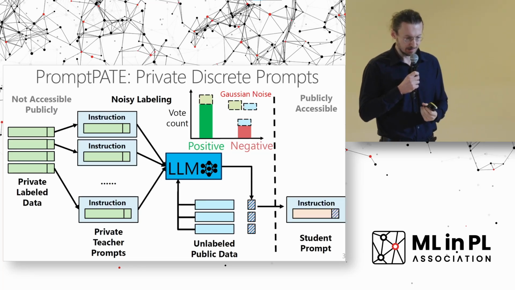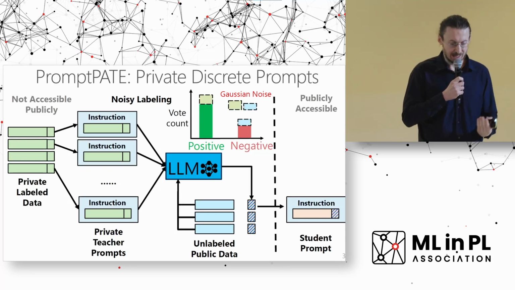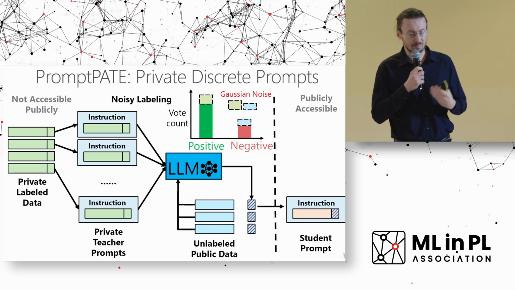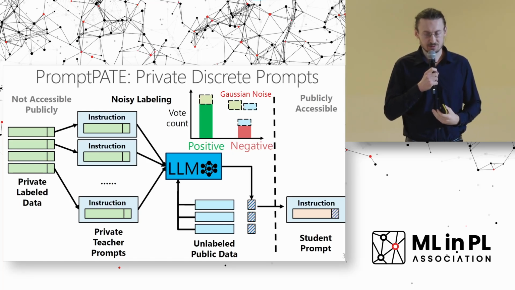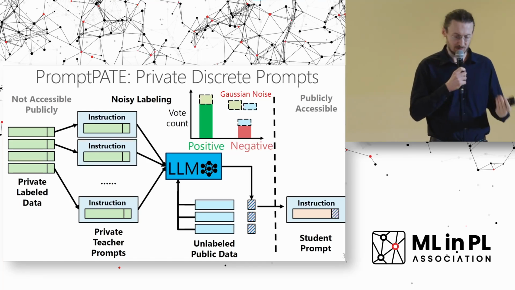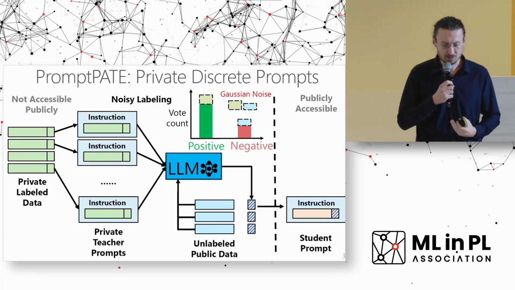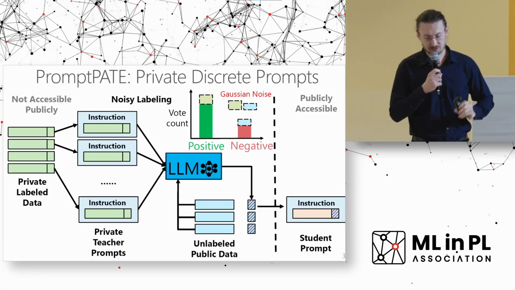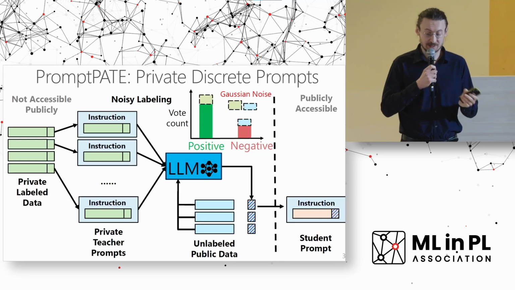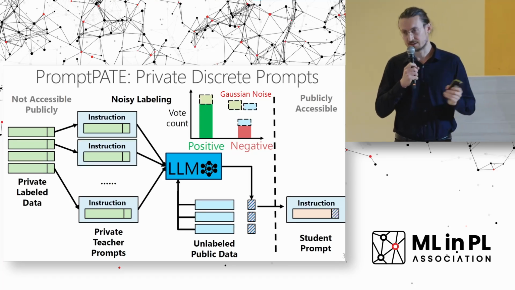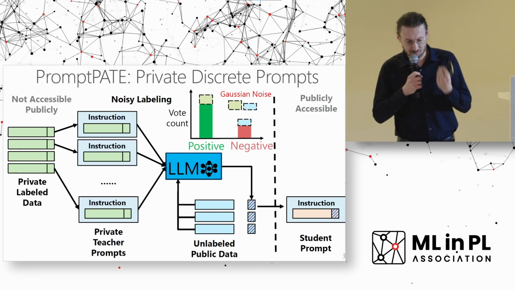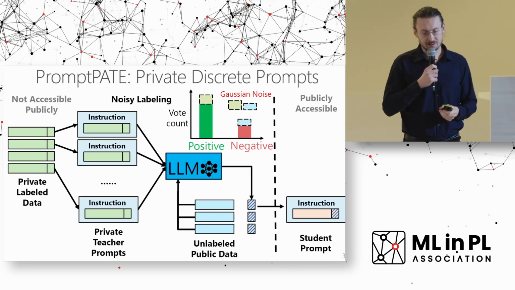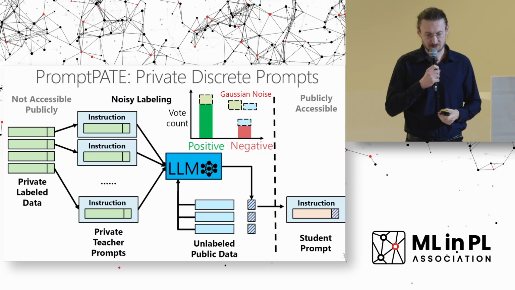So once we have that, we have labeled this public data in a private manner, and then we use these labeled examples to train a new prompt, which is called the student prompt. Here, what we do is that we choose from this now labeled public data the best possible demonstrations, and then we create the student prompt through that.